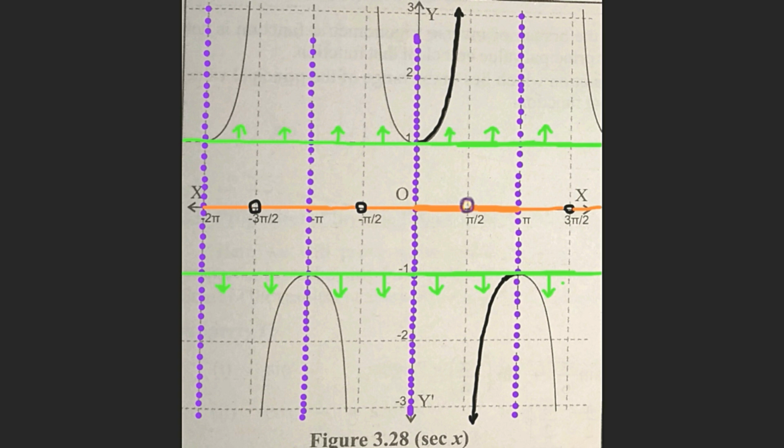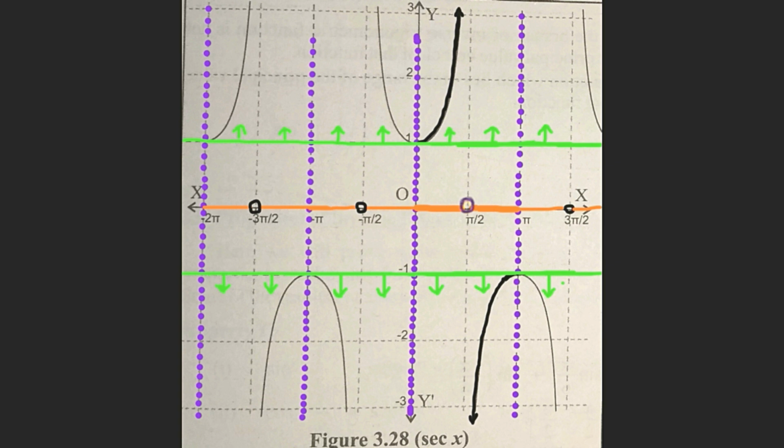The secant function is periodic, as the portion of the graph of the secant function in the interval 0 to 2 pi gets repeated in the intervals 2 pi to 4 pi, 4 pi to 6 pi, etc., and also in the intervals to the left of the y-axis, that is, in the intervals minus 2 pi to 0, minus 4 pi to minus 2 pi, minus 6 pi to minus 4 pi, etc. Therefore, the secant function is periodic and its period is 2 pi.